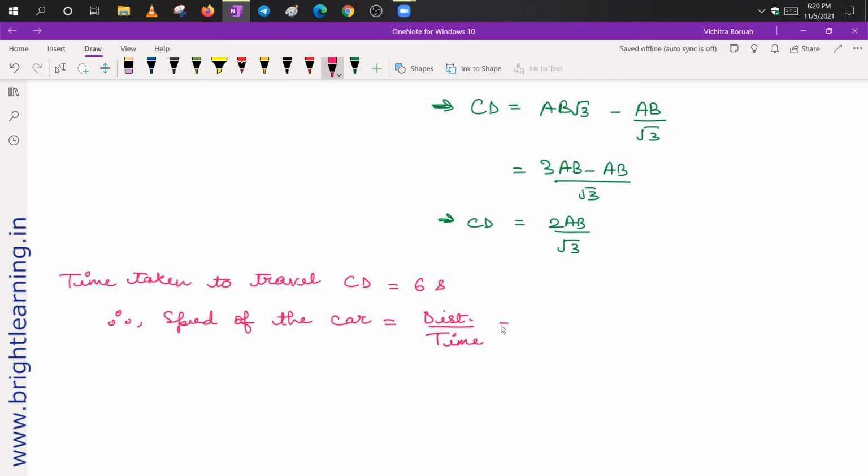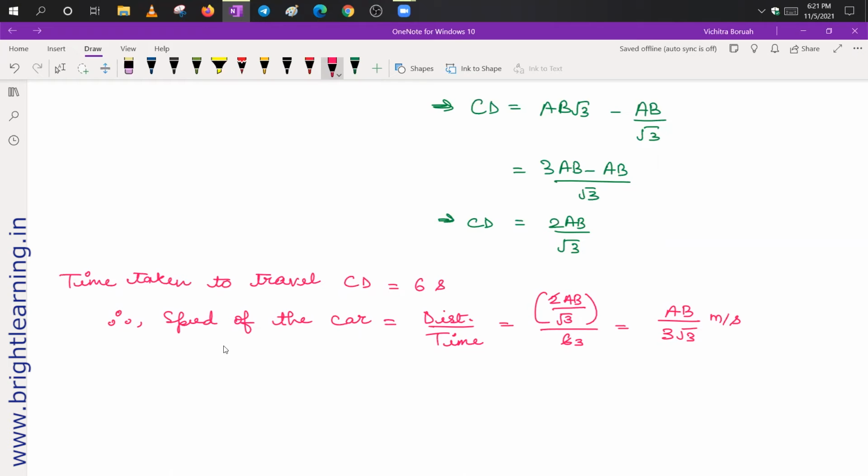Now here, distance is 2AB upon root 3, divided by time, which here is 6 seconds. And if you simplify it, here 2 3s are 6, so you will get AB upon 3 root 3 meter per second. This is the speed of the car.